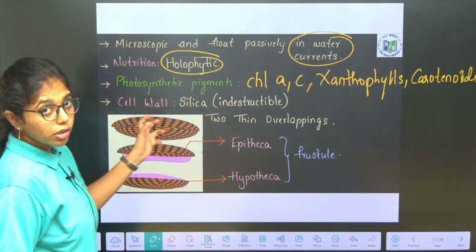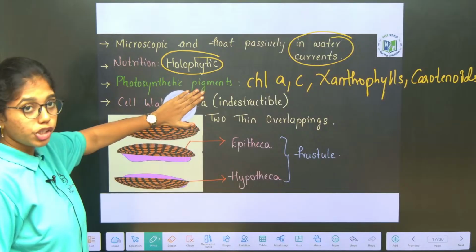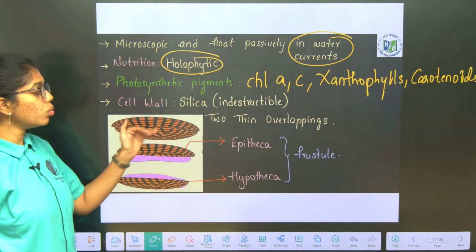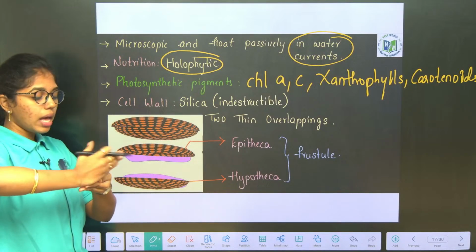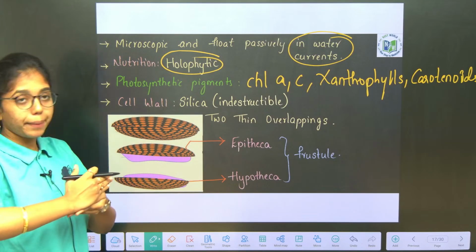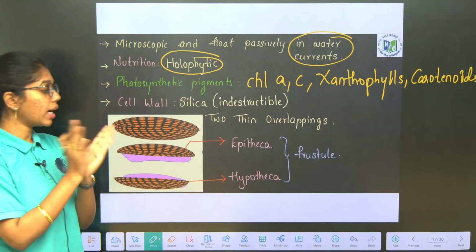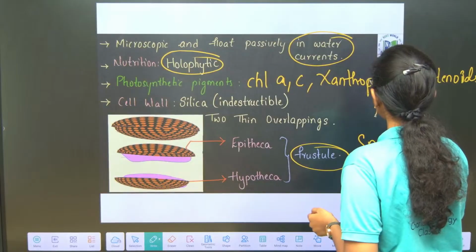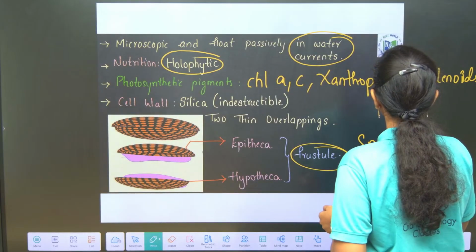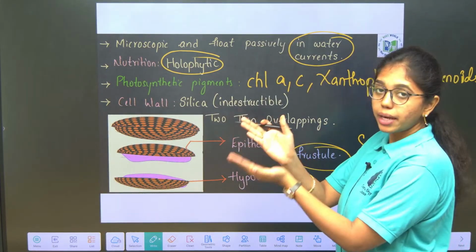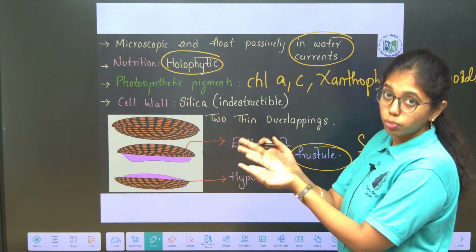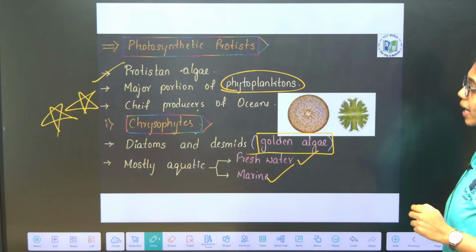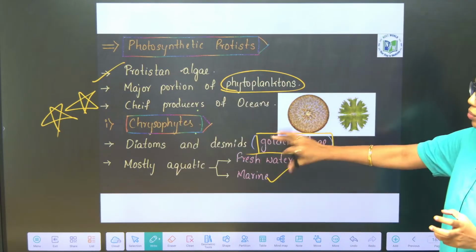And the cell wall has silica, a siliceous cell wall which is indestructible. Here there are two thin overlapping halves of the cell wall, above the epitheca and below the hypotheca. Epitheca and hypotheca together are called what? Frustule. This gives a soap box like appearance. Clear with the general characteristics of chrysophytes, which include diatoms and desmids.